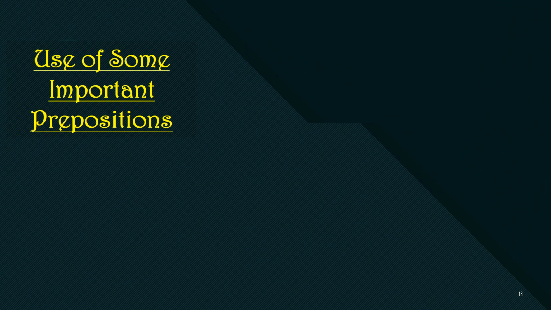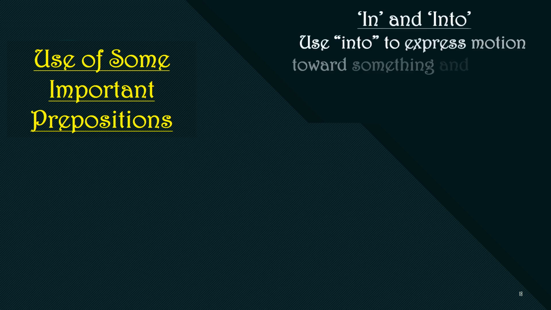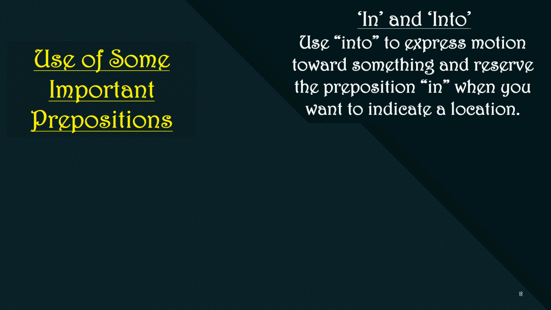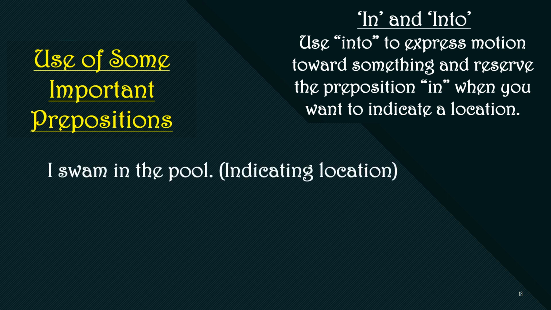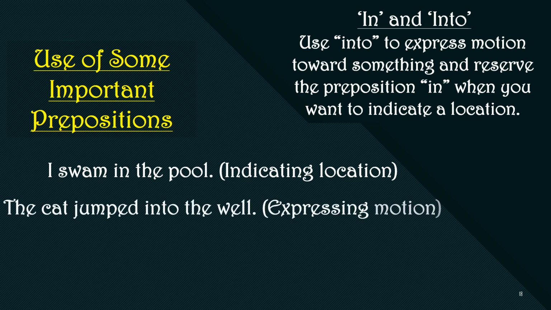Now here are a few important prepositions, so don't get confused between them, children. Let us take the first one, in and into. Into tells us the movement towards something, and in is used when you want to indicate a location. So let us take this example for clarity. I swam in the pool. It is telling about the location. The cat jumped into the well. It is telling about the movement.